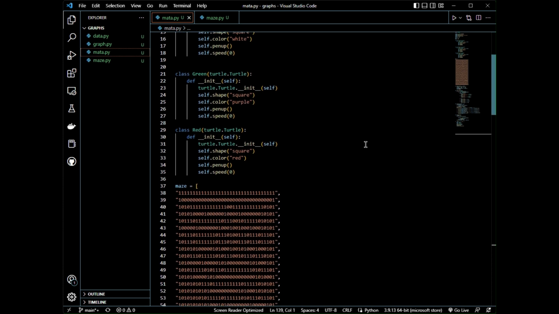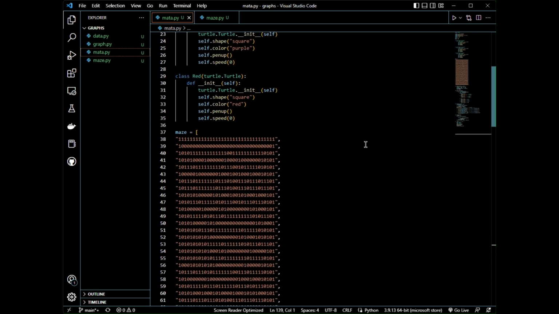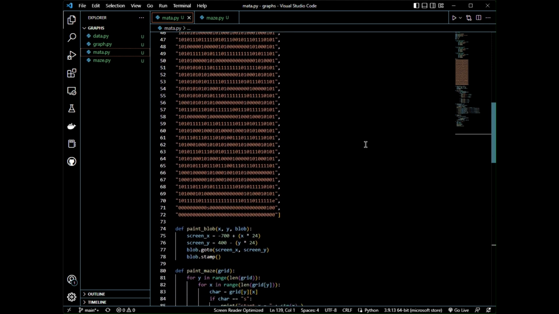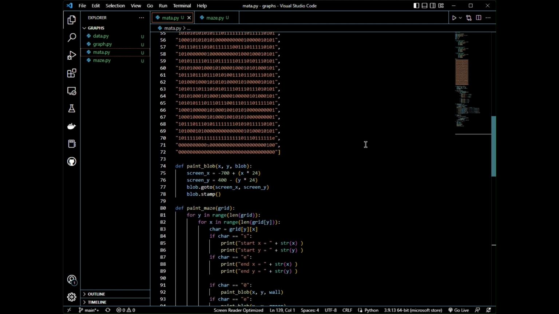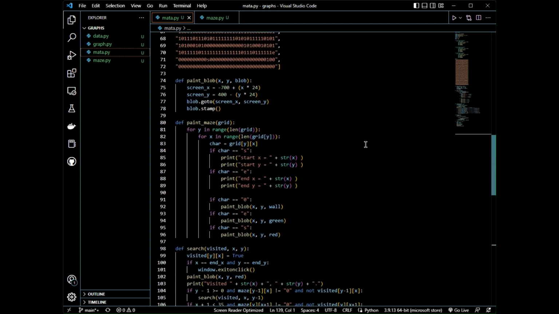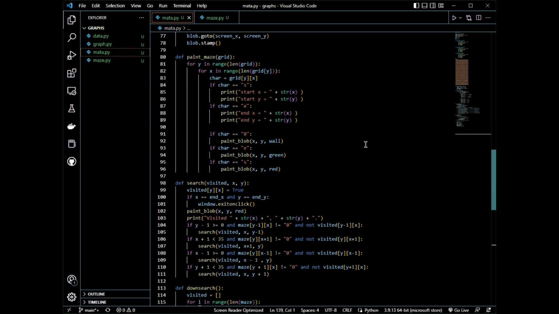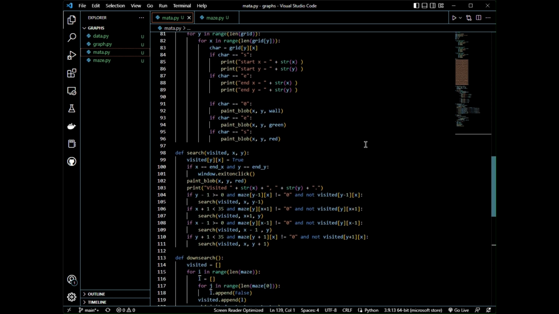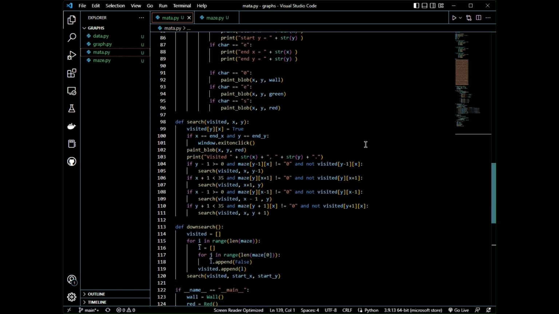by the character E. The code first imports the turtle library and sets up a window with a black background and the title, Tiefensuche im Labyrinth, which translates to Depth First Search in the Labyrinth. The window is also set to be 1600 pixels wide and 900 pixels tall.